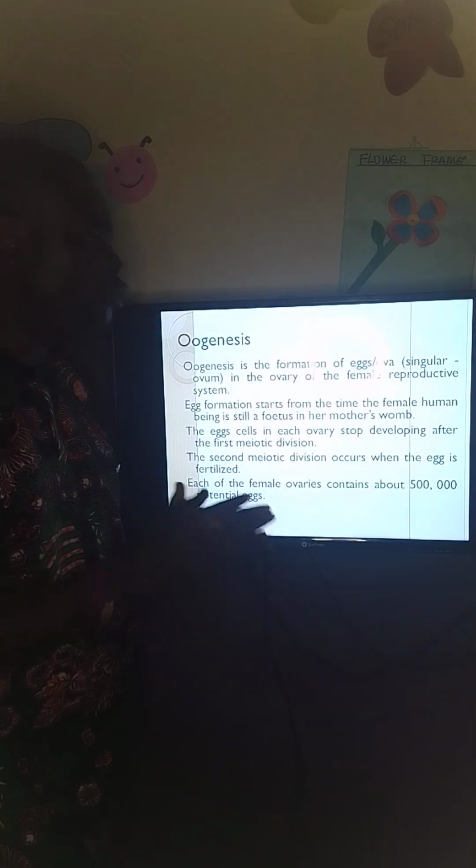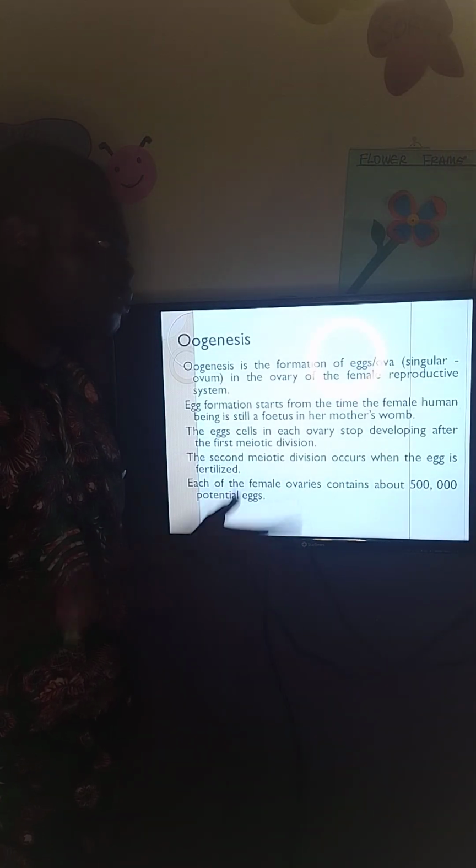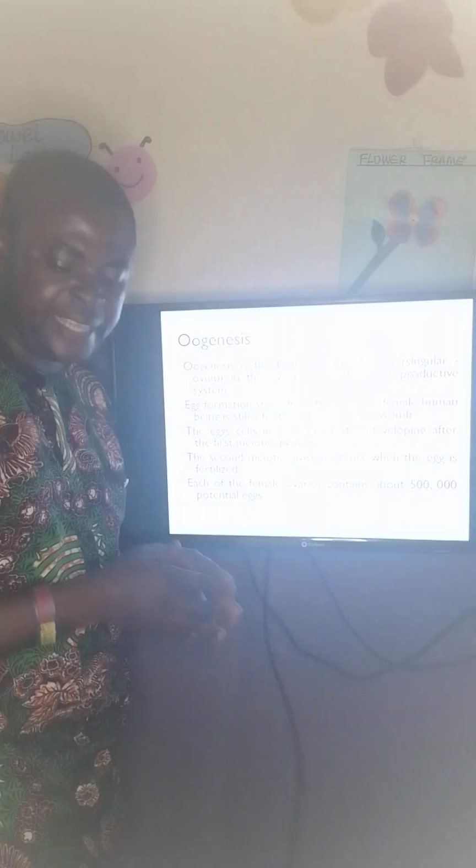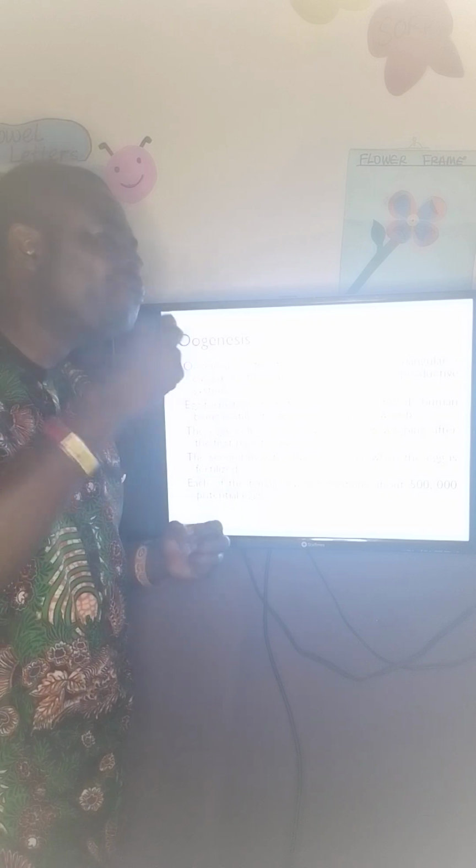Oogenesis. Oogenesis has to do with the formation of eggs, egg production, and it takes place inside the ovary of the female, like we had earlier said. And the formation of eggs starts when you as a mother were inside your own mother as a baby. That was when your egg formation started. But it will involve only the first meiotic division. Then it will stop. Then the completed second meiotic division will take place after fertilization has taken place. And each ovary has about 500,000 potential eggs. Just take note of that.